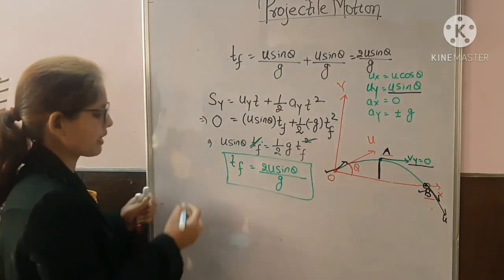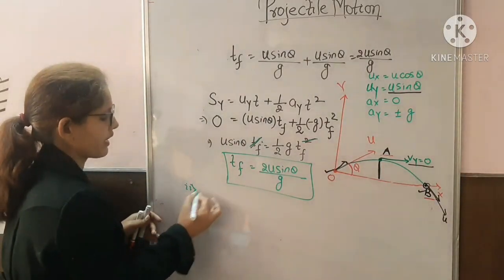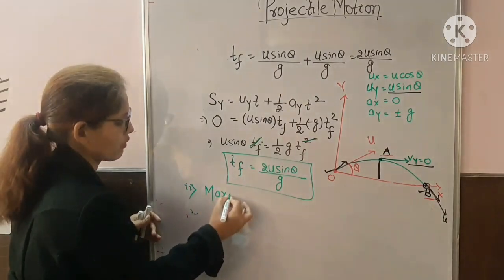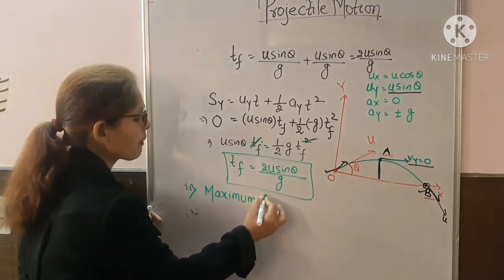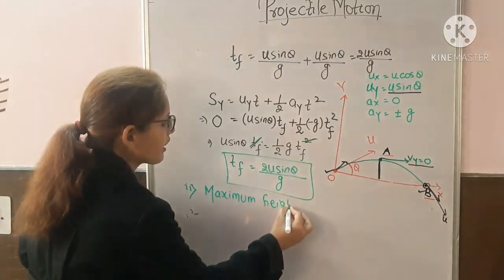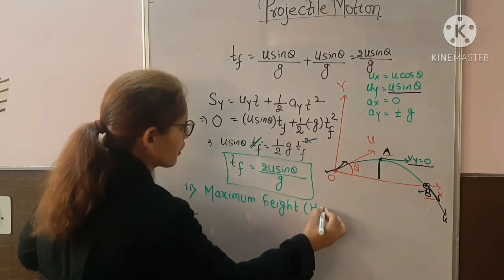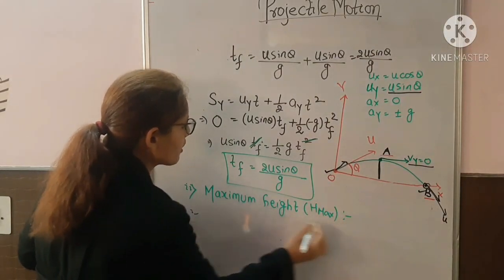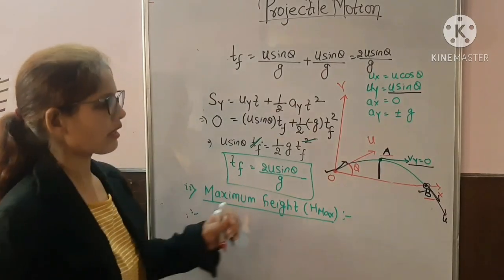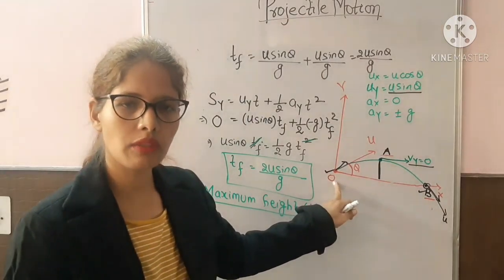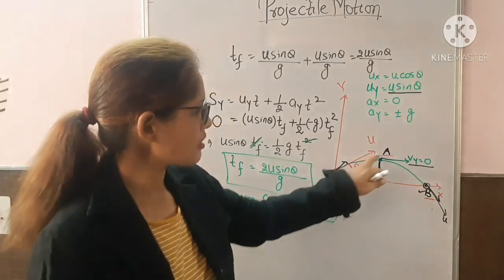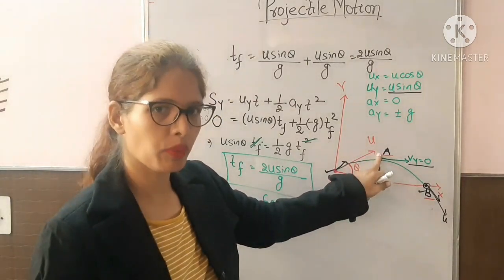Now your second term is maximum height attained by the body, right? What is the second term? Maximum height attained by the body, or attained by the projectile. So how will you calculate the maximum height? You have projected the body from the point O, and this point A is the maximum height point, right?